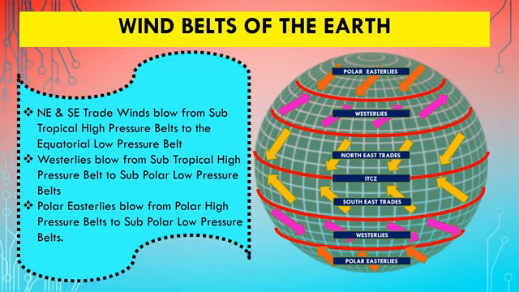Now as far as direction is concerned, the direction of polar easterlies and trade winds are same, but the direction of westerlies, that is different from the other two winds.